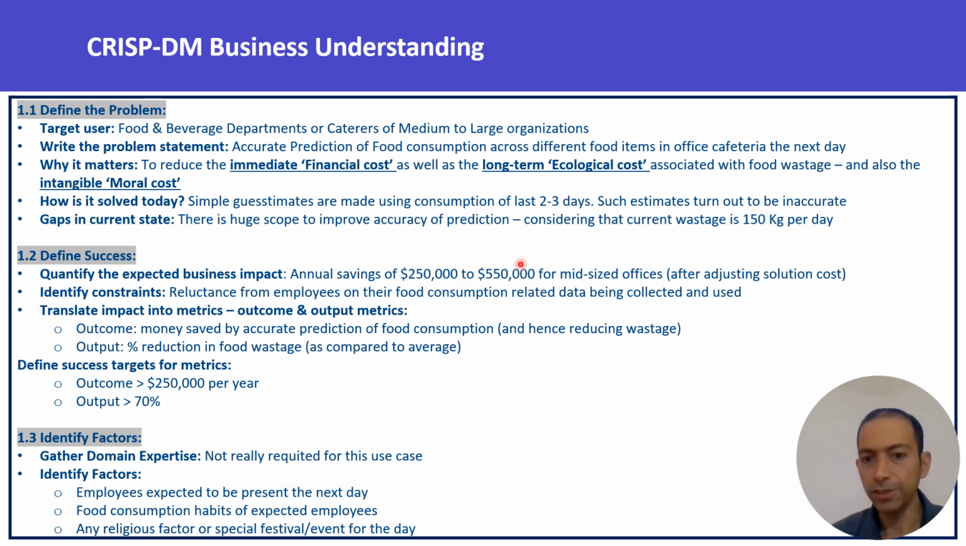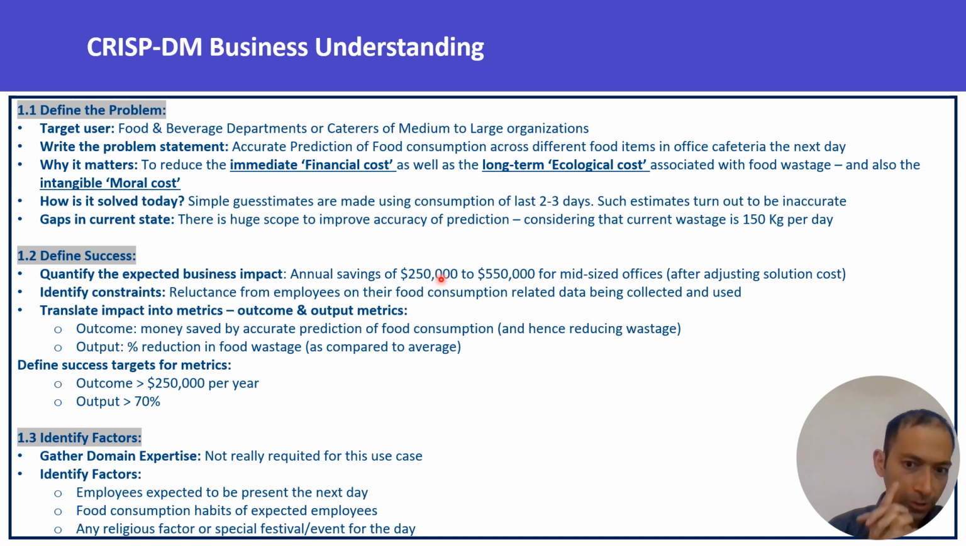We looked that it could even be $550,000, but it should at least be $250,000, because this involves collecting data. This involves that the employees will have to provide access to their data. What is their schedule? What are their religious preferences? What are their food eating patterns?